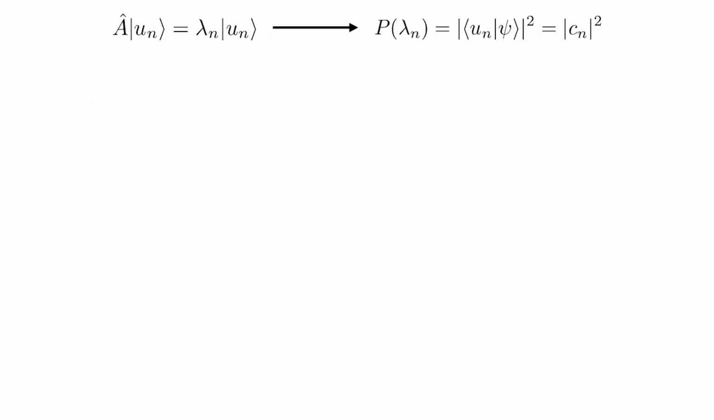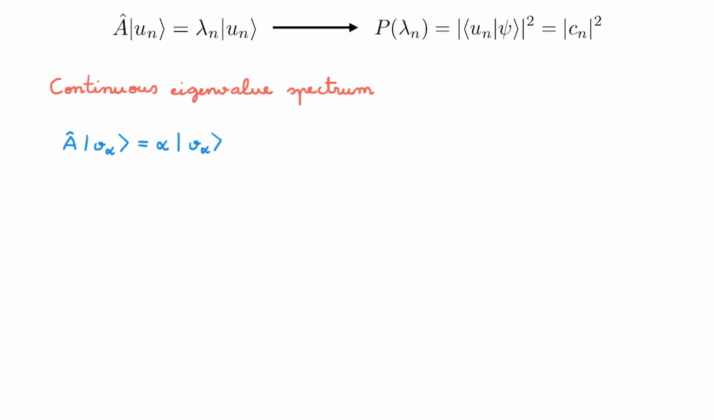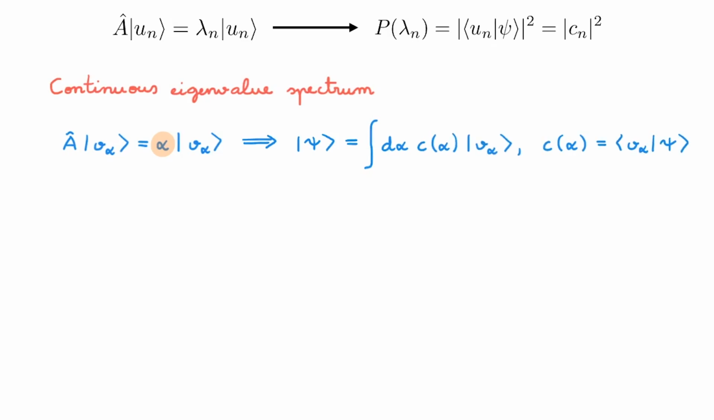The final thing I want to look at is what happens when we have a continuous eigenvalue spectrum. In this case, the eigenvalue equation is A v alpha equal to alpha v alpha, where the eigenvalue alpha is a continuous variable. Again, we can expand the state psi in the v alpha basis, and the expansion coefficients are still given by the projection of psi onto the basis states.